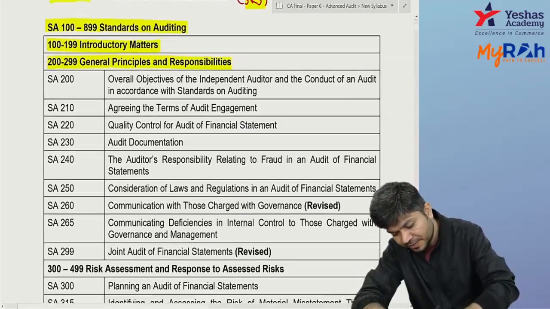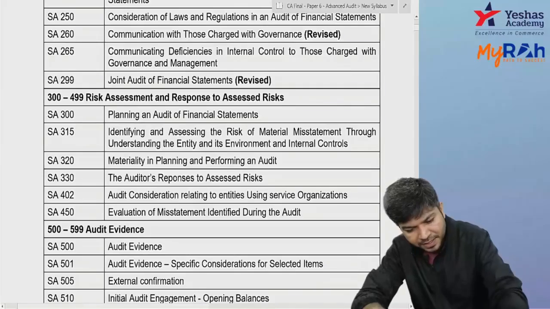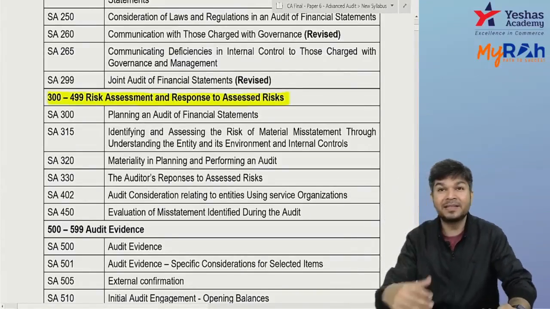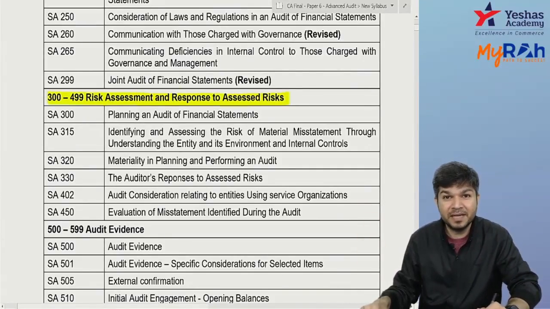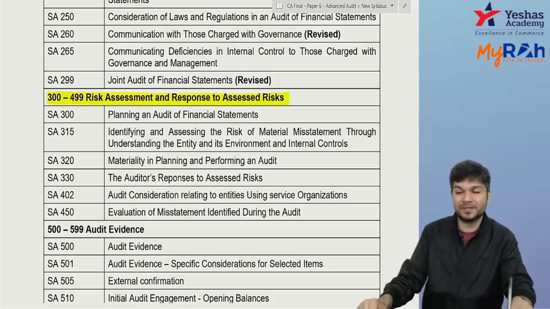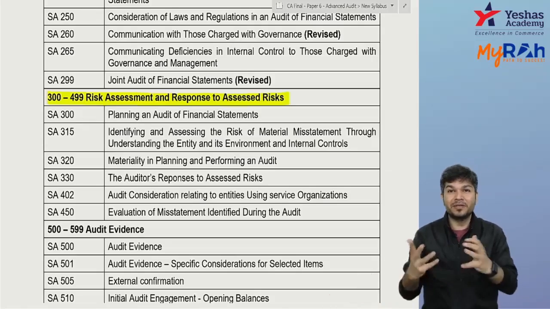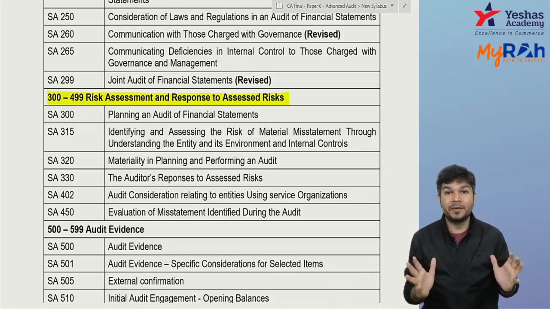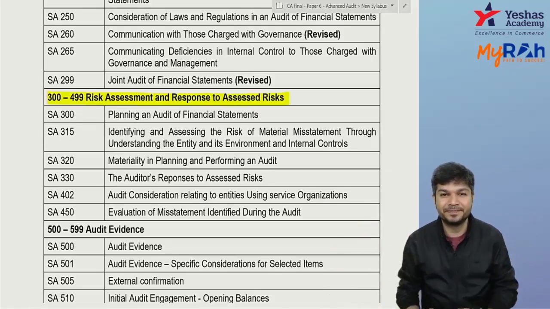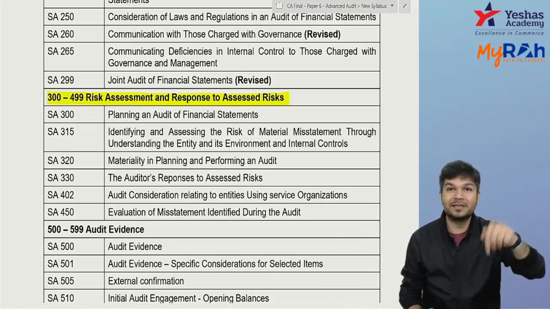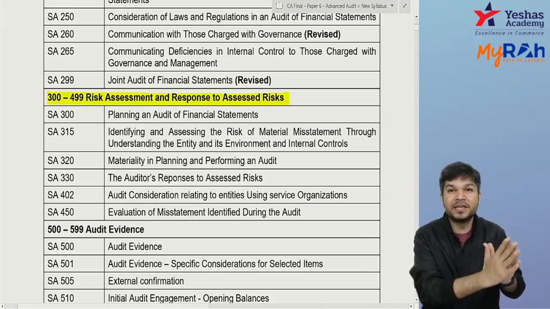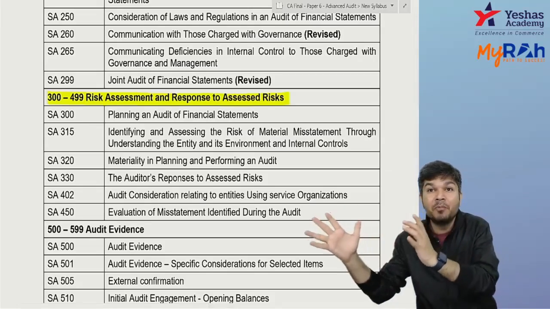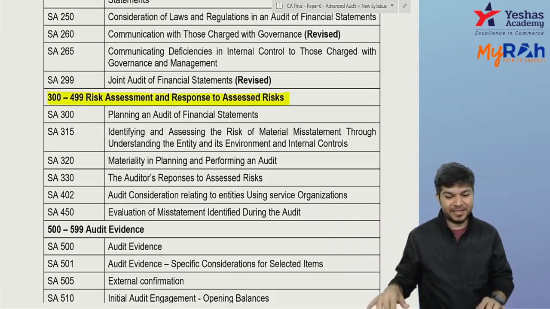Okay, 300 series. 300 to 499, the 300 and 400 series, is identifying the risky areas and responding to that. So risk assessment and responses to the assessed risk. So when you are doing audit, which are the risky areas where there can be fraud or error? I'm not telling there is, but there can be a fraud or error. So try to identify a risky area and then come out with a response. Check them in more detail.